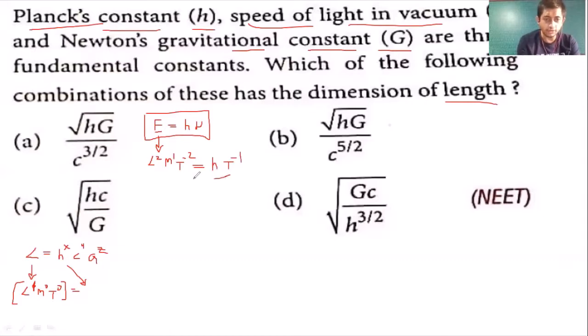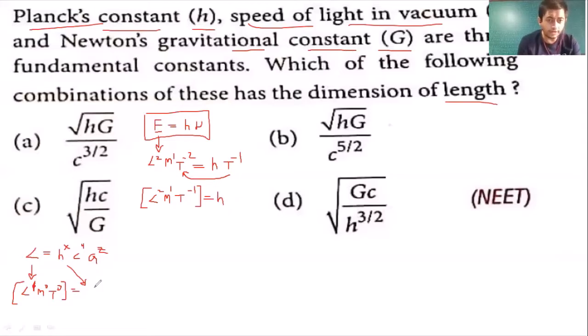So this T raised to minus 1 goes to the other side. It becomes T raised to plus 1. Plus 1 minus 2 is minus 1. So T raised to minus 1, M raised to plus 1, L raised to 2 is the dimension for h. That becomes the dimension for h, which we will substitute.